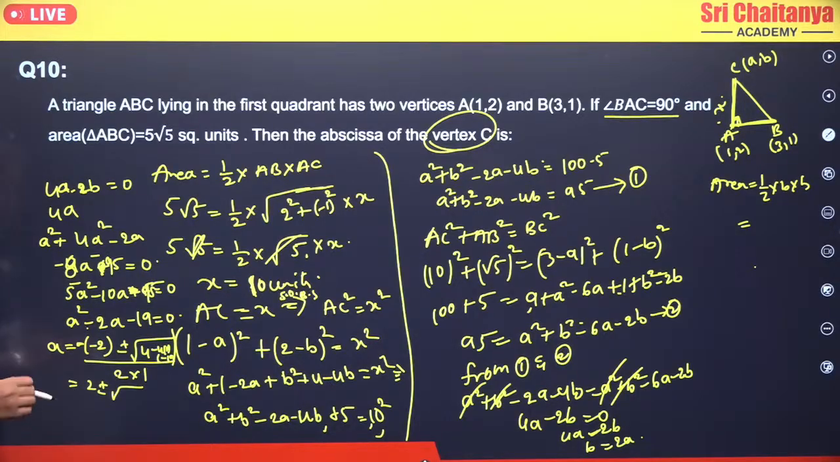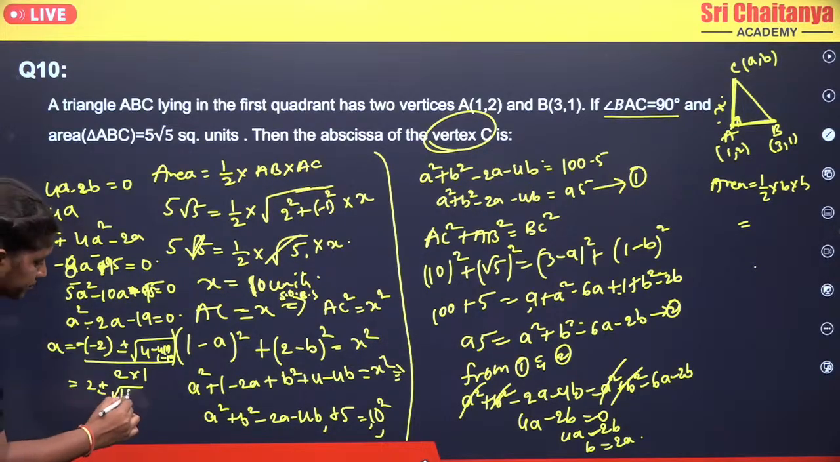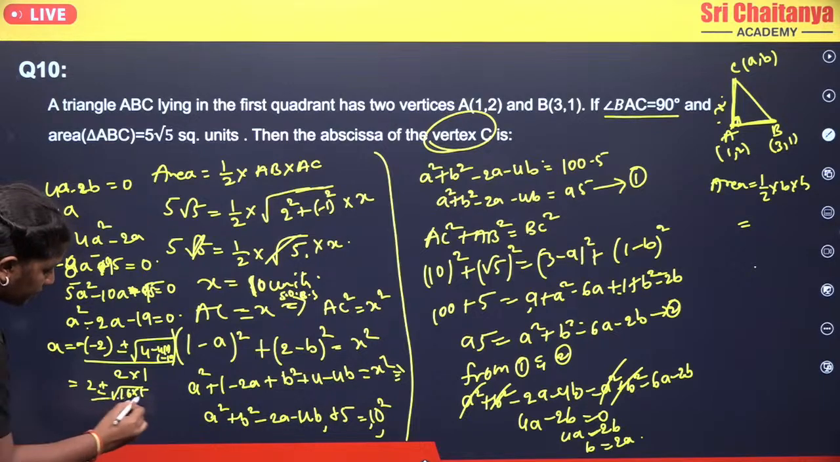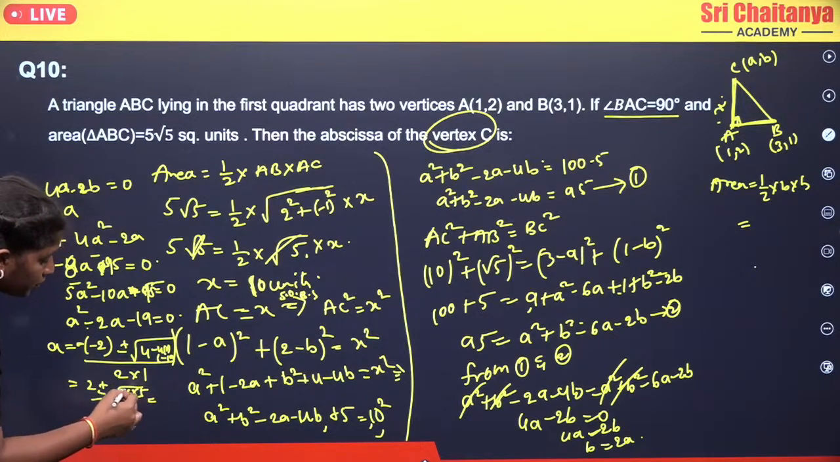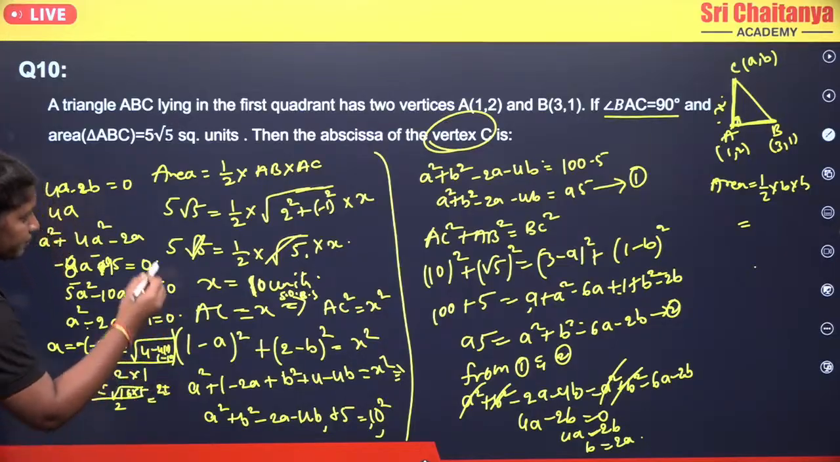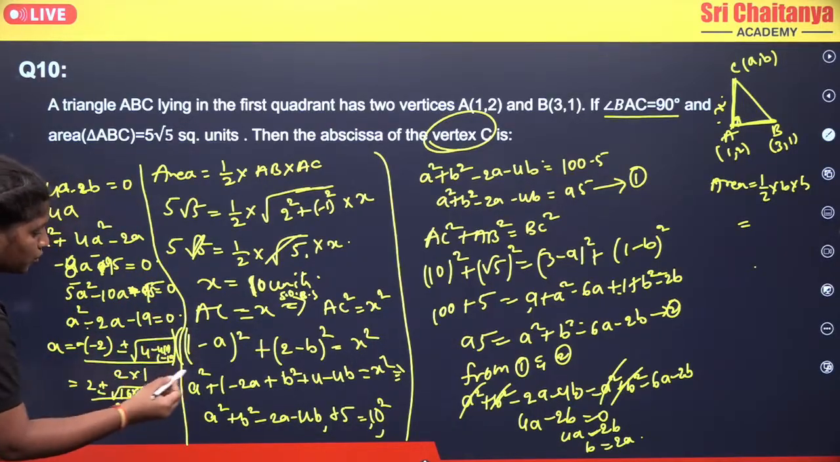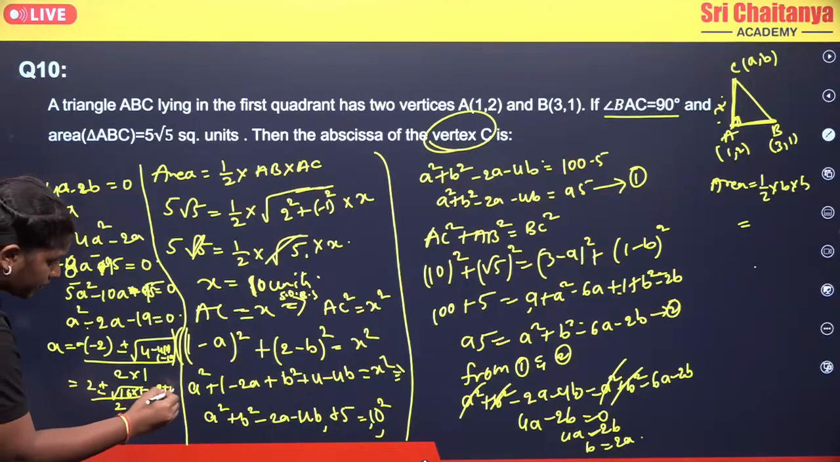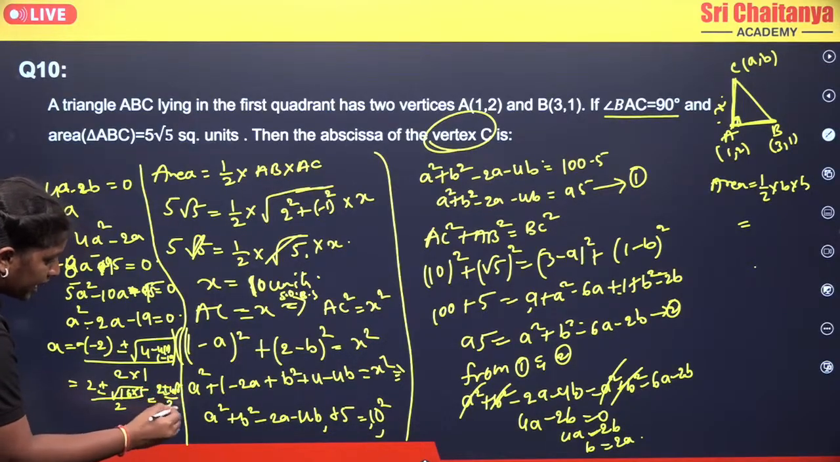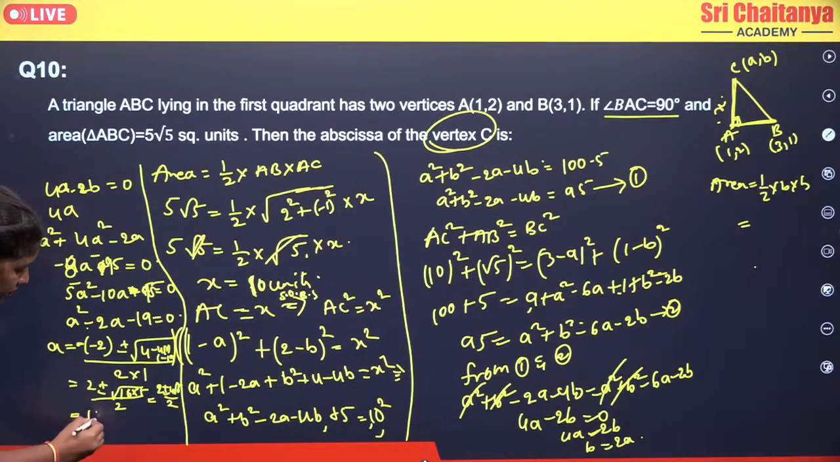Okay, so you can write your 80 as 16 into 5. Clear? By 2. So you can take root 16 as 4. So that becomes 2 plus or minus. So here is the calculation part, don't get confused. So 2 plus or minus 4 root 5 by 2. I am taking 2 common. So what will it become? 1 plus or minus 2 root 5.